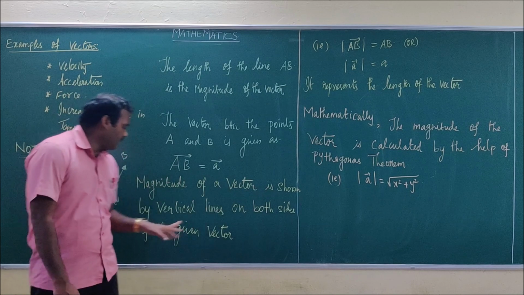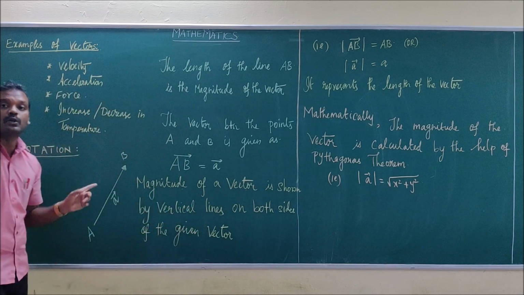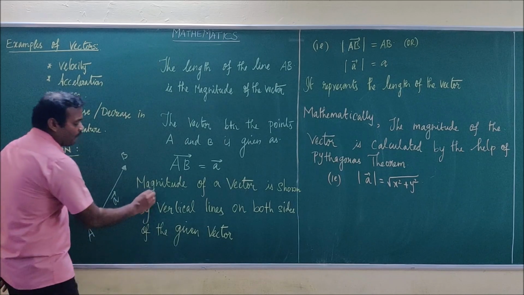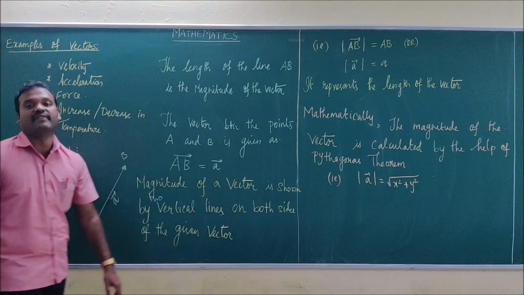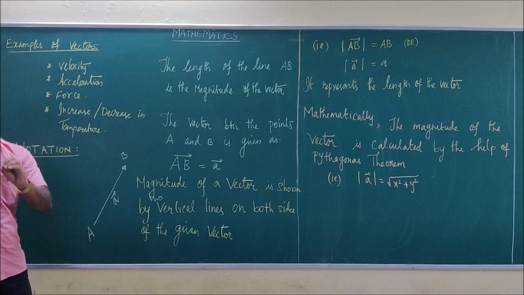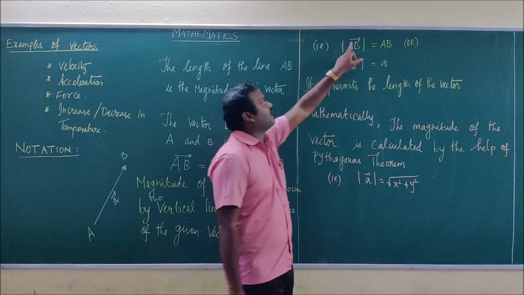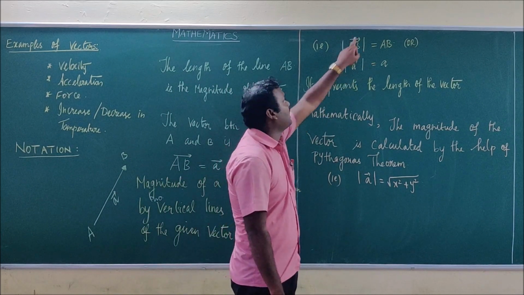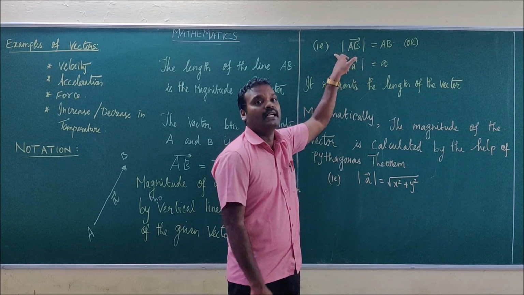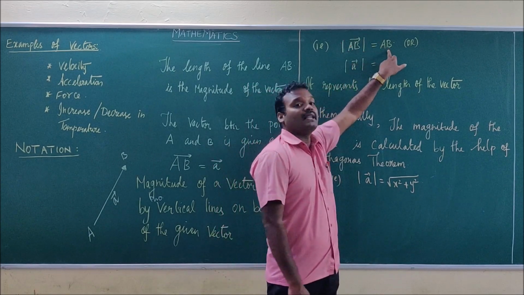The magnitude of a vector is shown by two vertical lines on both sides of the given vector. Suppose you want to take the magnitude of vector AB. To take the modulus or magnitude, you make use of two vertical lines, and then it will become a scalar.